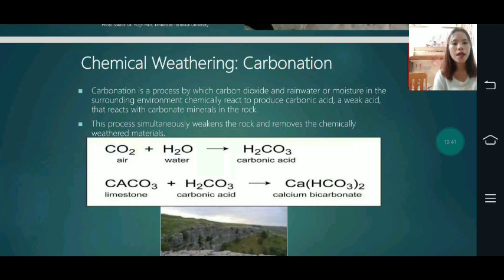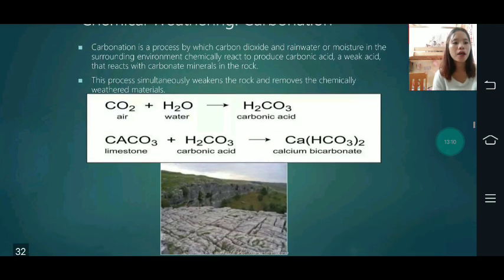So CO2 plus H2O, carbon dioxide from the air and water, becomes H2CO3, carbonic acid. Then CaCO3, which is limestone, plus H2CO3, carbonic acid, gives Ca(HCO3)2, this is calcium bicarbonate.